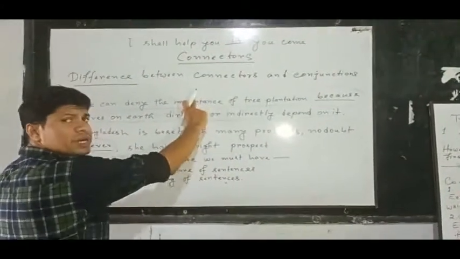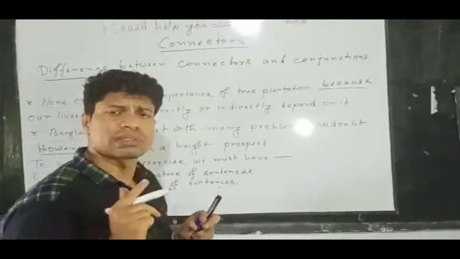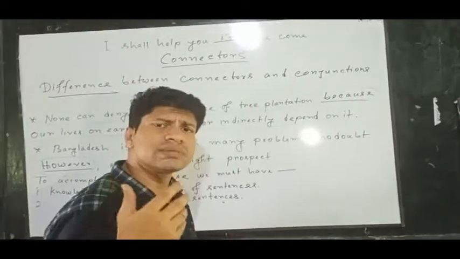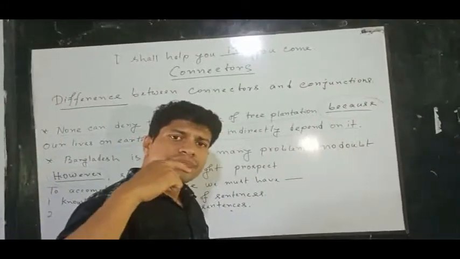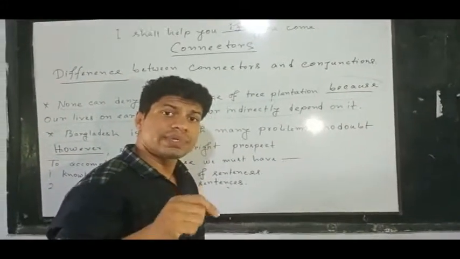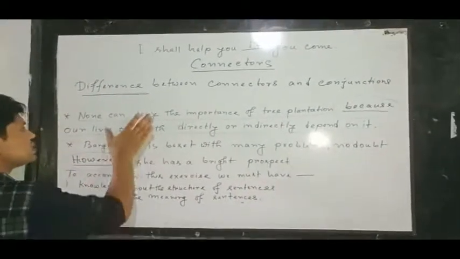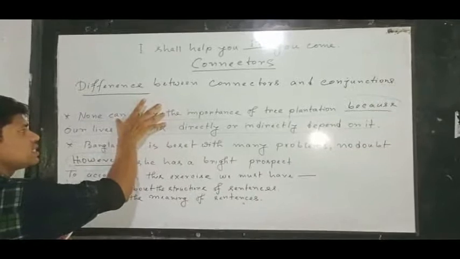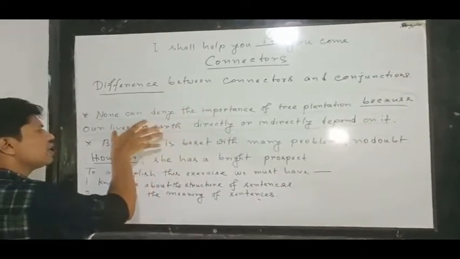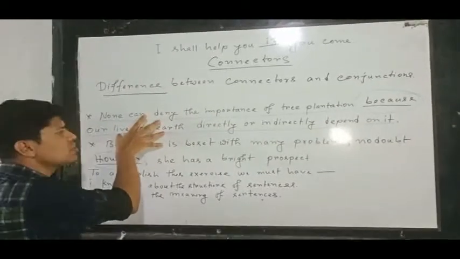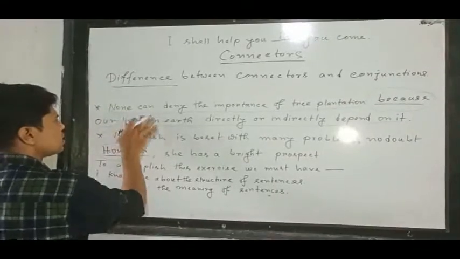So there are two parts in one sentence. There are two clauses, my dear students, clauses. What is a clause? A clause is a part of a big sentence which has a subject and its finite verb. So if we go, we will see that in this part there is a finite verb. Again, in the same way, in this part there is also a finite verb.